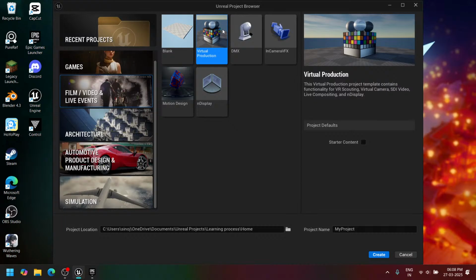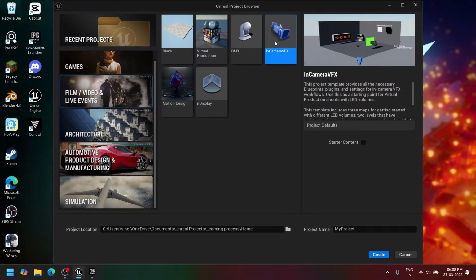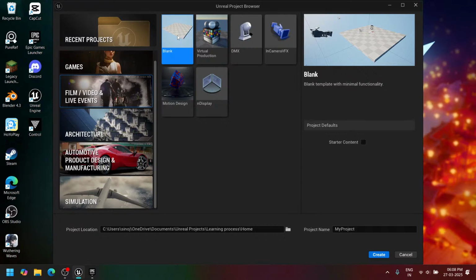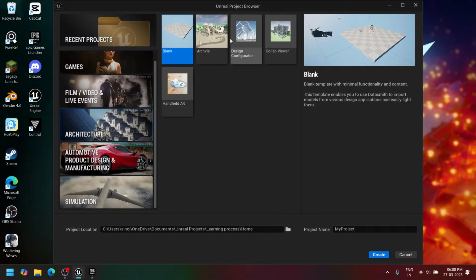We can also do virtual production or VFX, anything in a film. And the same as architecture, these are the default templates which are inbuilt in Unreal Engine. They give default templates so that some of the functionalities required for this architecture are available in the template, and we can pick that functionality and use it according to our usage.